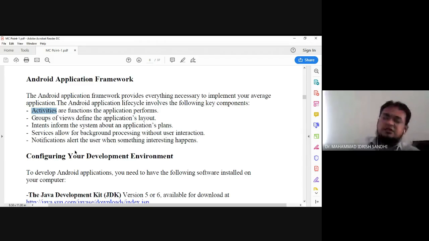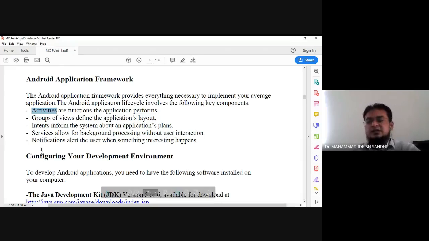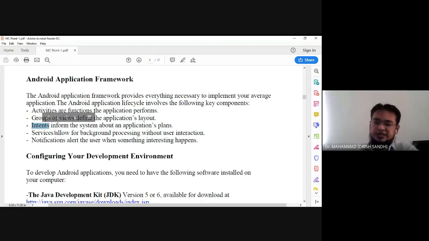An application can have multiple activities. There is no application that requires only one activity. If you have an application, there are lots of activities, meaning lots of pages or screen layouts available. So how do we communicate between these various activities, how do we do message passing between activities? All of that requires the intent facility. So this is the intent mechanism. Intent informs the system about the application's plan, which activities are there.